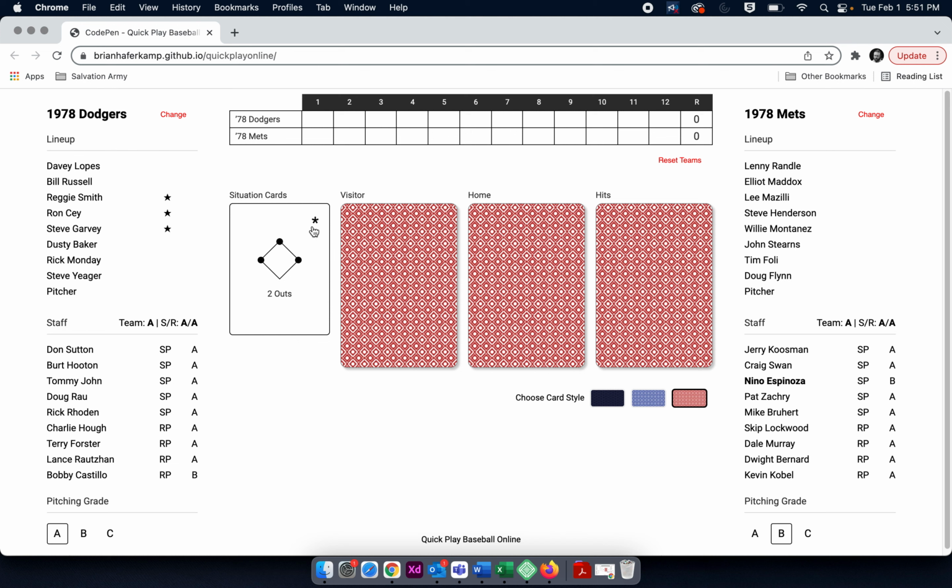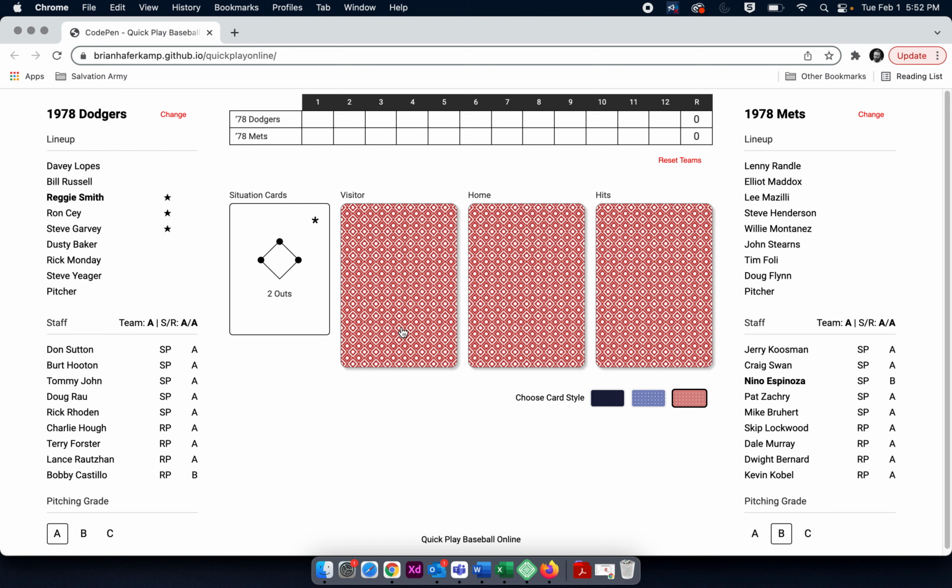This is called the wild card. When you see the asterisk, what the wild card does is allow you to choose any player in your lineup to take this at bat. So bases loaded, 2 outs, and let's say normally the pitcher would be up. When you get a wild card, you can just advance all the way to one of these star players and have him take the swing. And the advantage of a star player is that on a 9 or a 10, the star player will trigger a hit. A regular player with no star only triggers a hit on a 10.